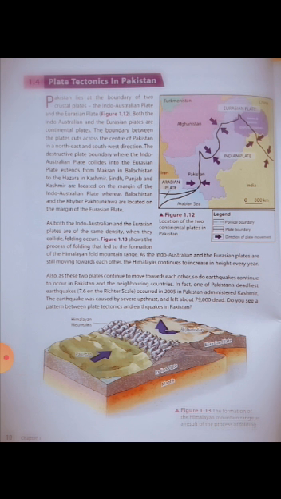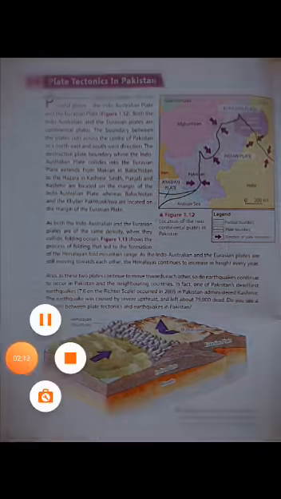The destructive plate boundary, where the Indo-Australian plate collides into the Eurasian plate, extends from Makran in Balochistan to the Hazara in Kashmir. Sindh, Punjab and Kashmir are located on the margin of the Indo-Australian plate, whereas Balochistan and the Khyber Pakhtunkhwa are located on the margin of the Eurasian plate.